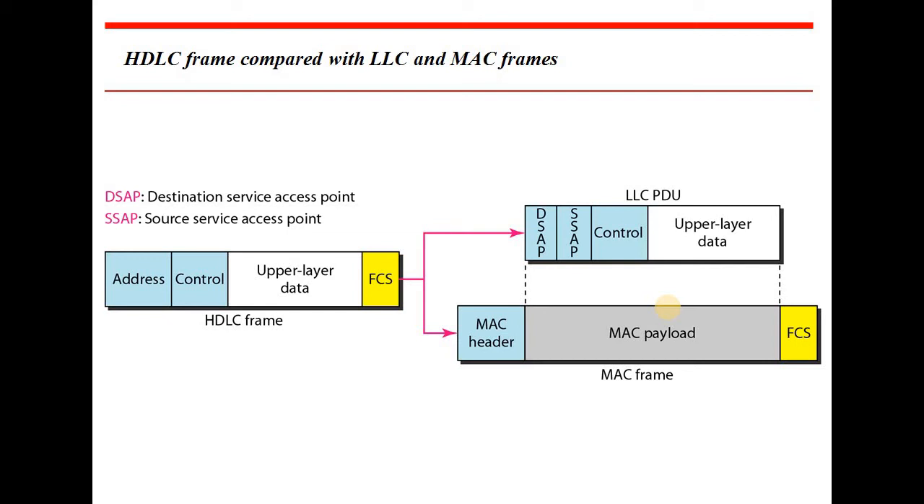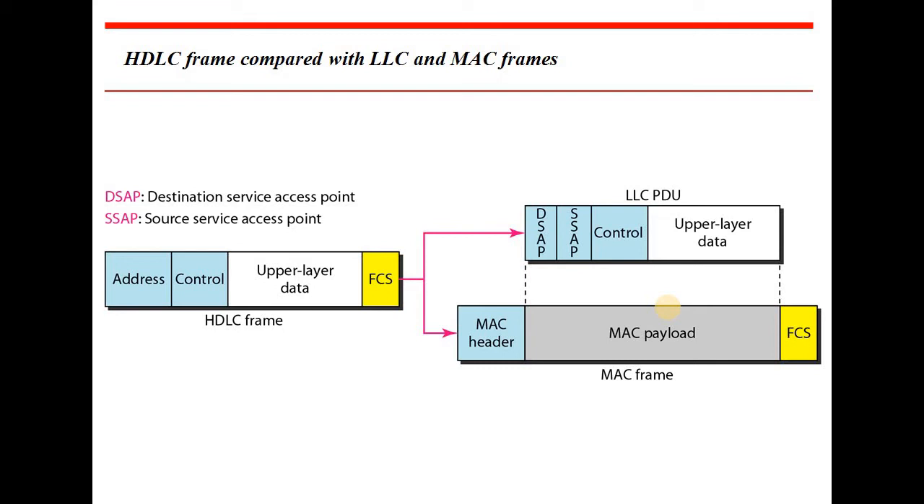We know that PDU is protocol data unit, which is going to carry the actual data to be sent across the network so that it can reach the receiver. DSAP stands for destination service access point, that is to which destination you want to send the data. Source service access point, that is SSAP, from which source you are going to send the data.